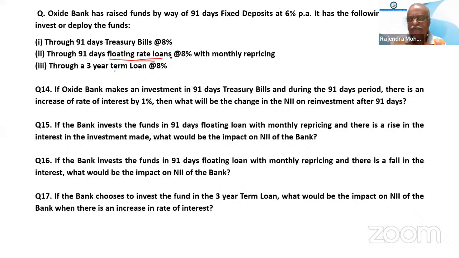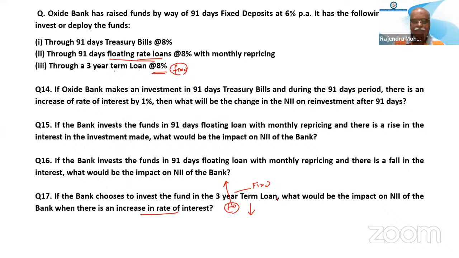So when the floating rate is given, this interest is changeable. Here nothing is given, which means this is a fixed interest. Term loan fixed interest. Otherwise, it should have been given as a 3-year term loan with a floating rate of interest of 8% at quarterly or half-yearly intervals. So here the term loan interest is fixed and FD interest is increasing. In that case, our payout will be more. So when payout is more, our NII will decrease, right?